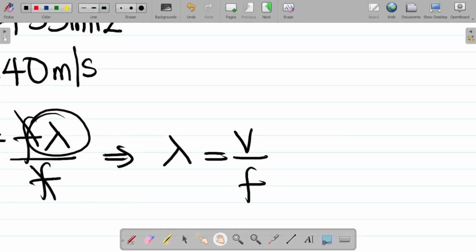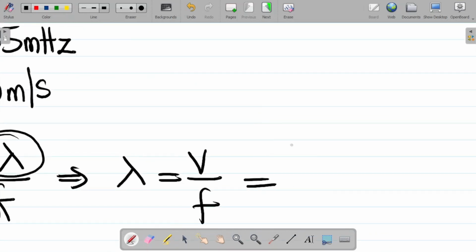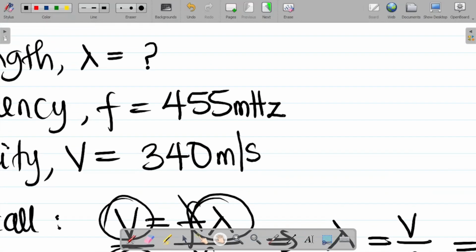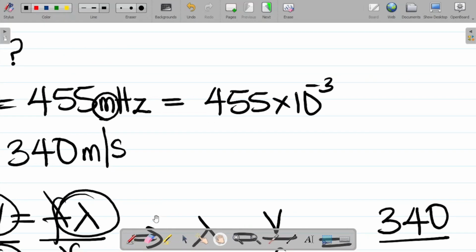Let's impute values. For V, what's the value? V is 340, it's a constant. Velocity of sound in air is constant, 340, all over. For frequency, we're given 455 millihertz. The term milli simply means 10 to the power minus 3. So it becomes 455, milli means times 10 to the power minus 3, and then you have hertz.